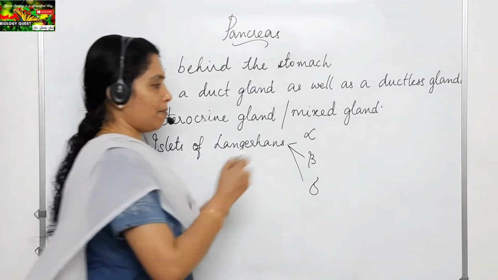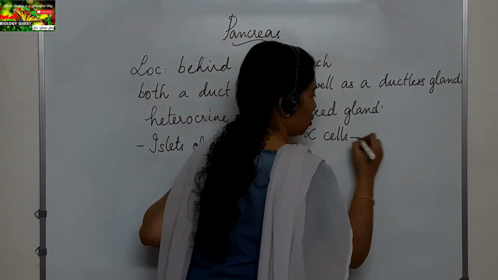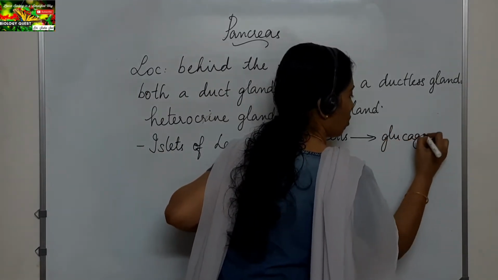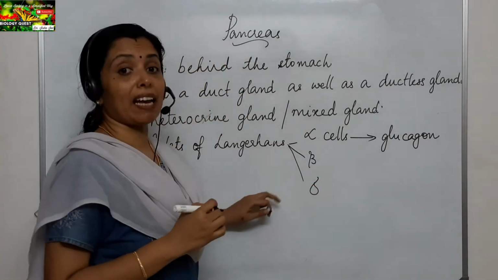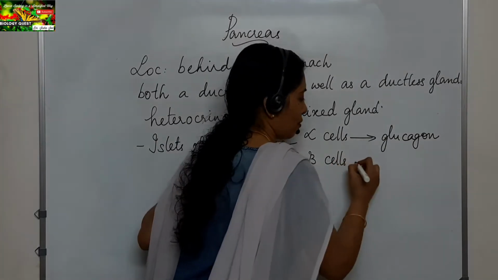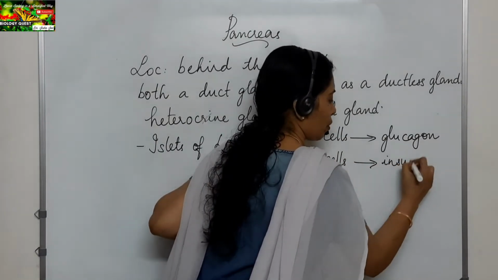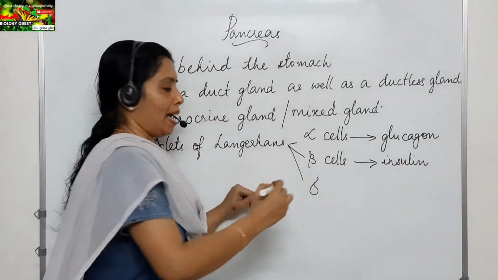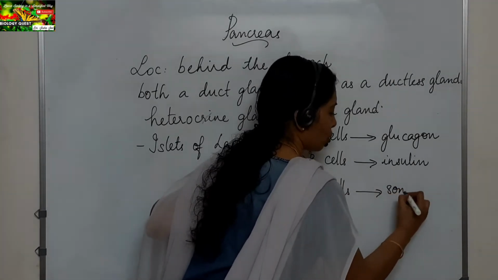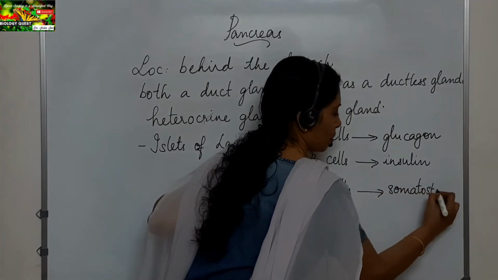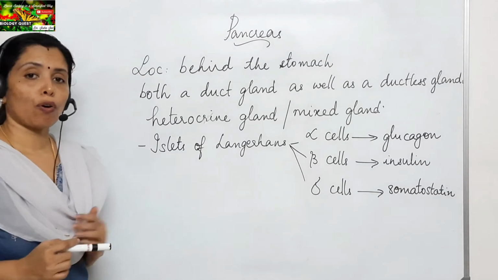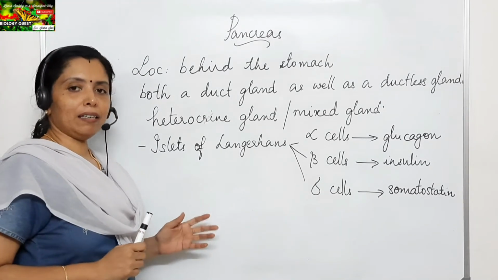The alpha cells are responsible for the secretion of a hormone called glucagon. Glucagon hormone is secreted by the alpha cells of the islets of Langerhans. Beta cells of the islets of Langerhans are responsible for the secretion of a hormone called insulin. And the delta cells are responsible for the secretion of somatostatin. So these are the three different hormones that are secreted by the pancreas.